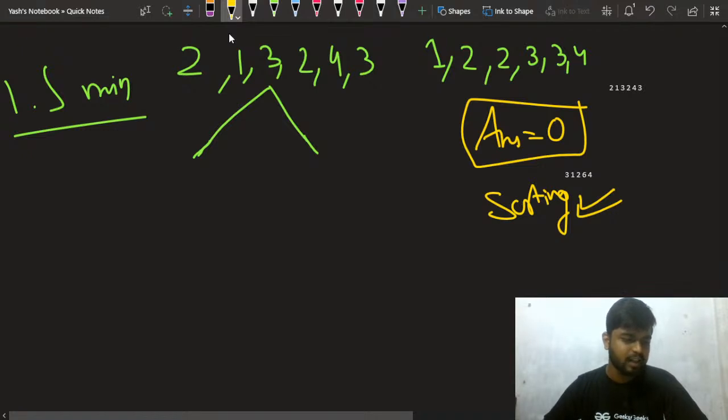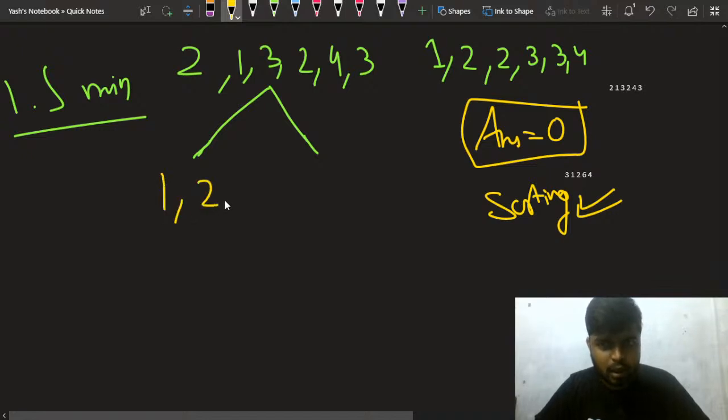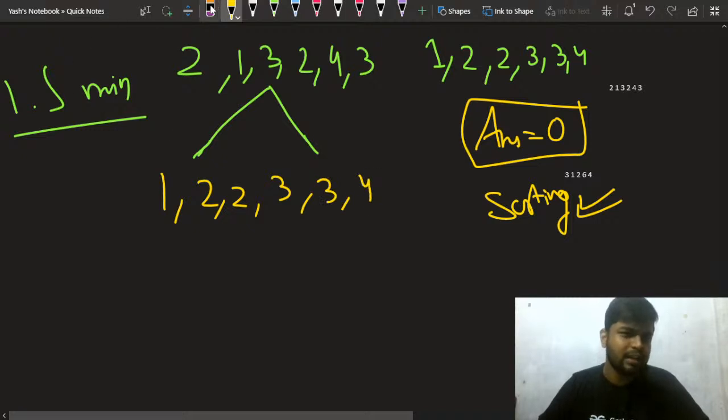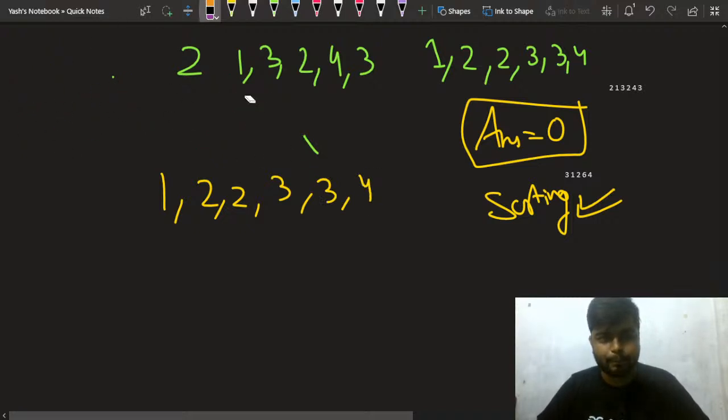I won't be telling the answers directly. I can support you, I can give you a hint, but I want you guys to solve this, right? I want you to think. If you sort it, let's first write the sorted format. So this is nothing but 1 2 2 3 3 and 4, right? This is what we have been given.